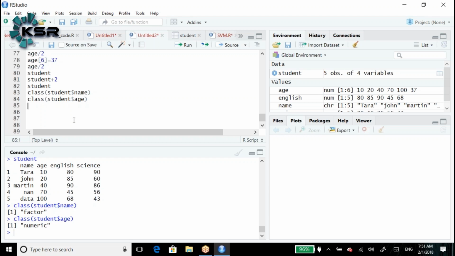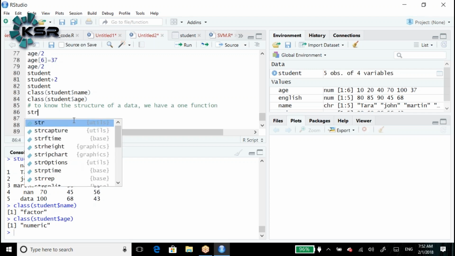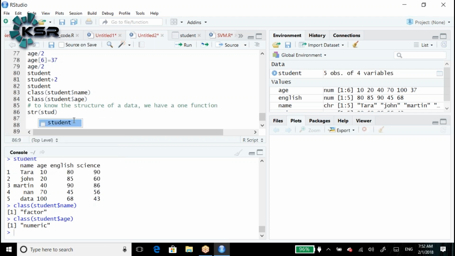For that, to know the structure of a data, we have one function, that is str of student. str means structure.